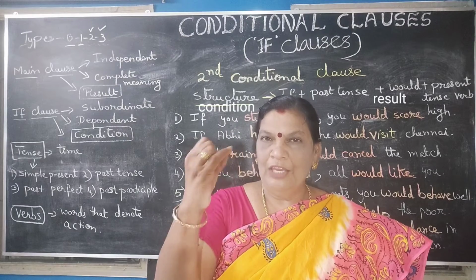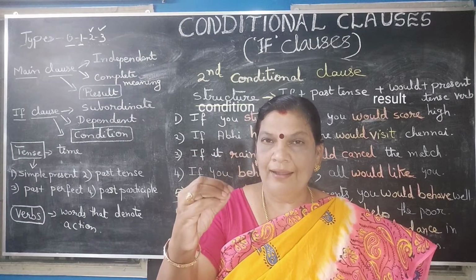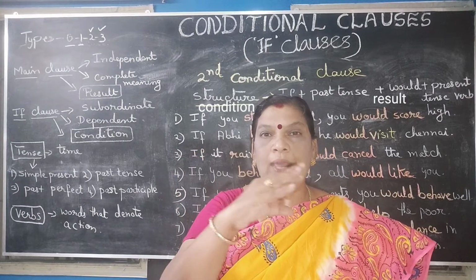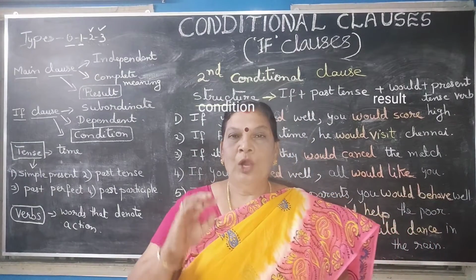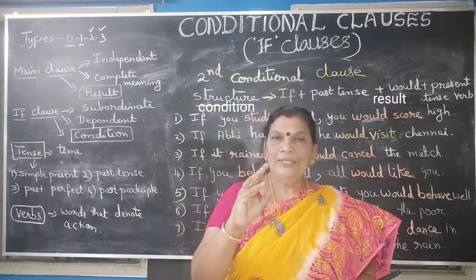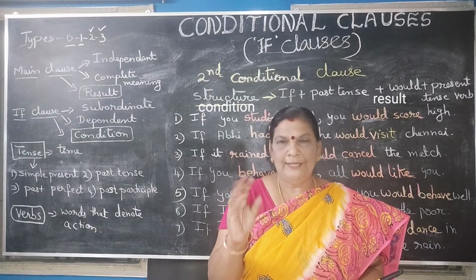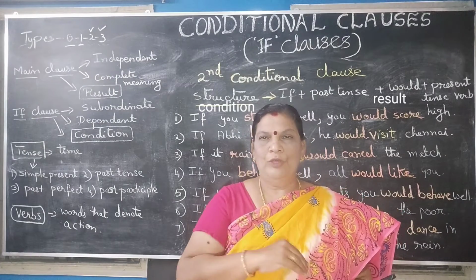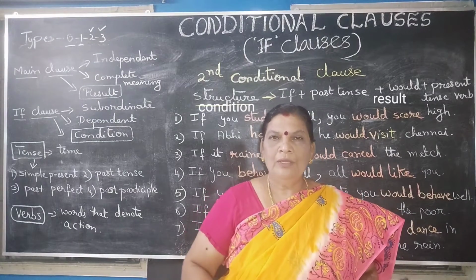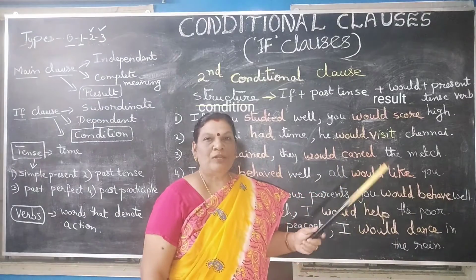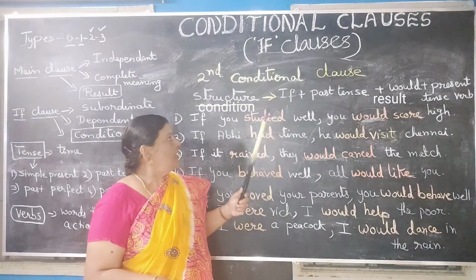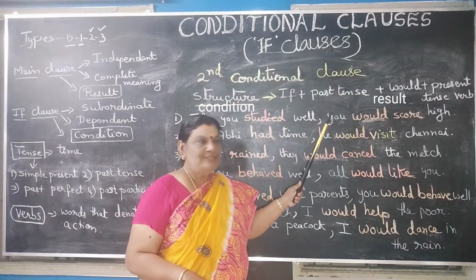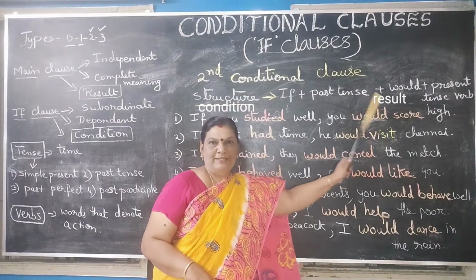Studied is the past tense. Would score is would plus the present tense of the verb. So the structure, or formula, being followed is if plus past tense plus would plus present tense form.